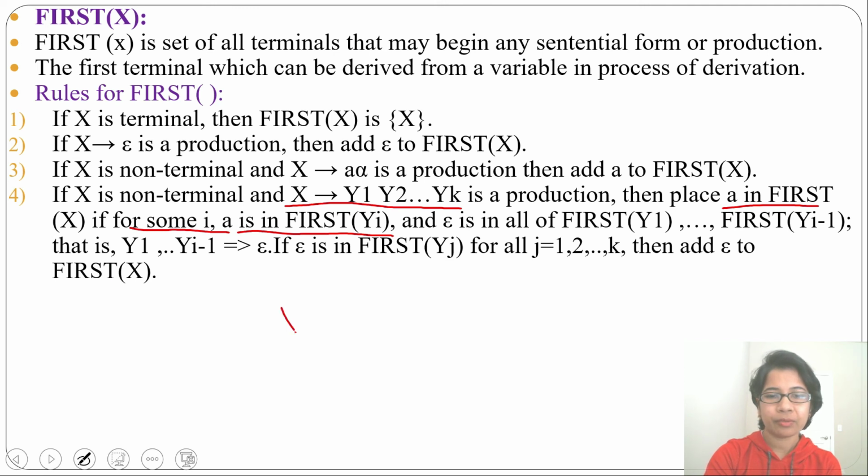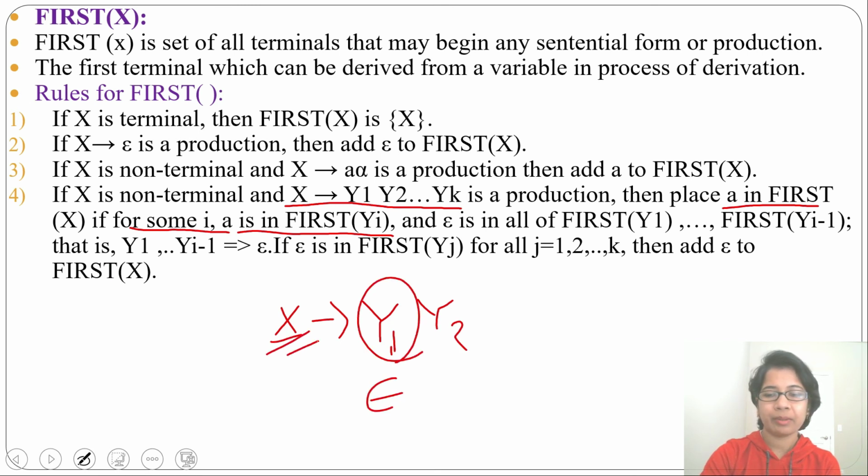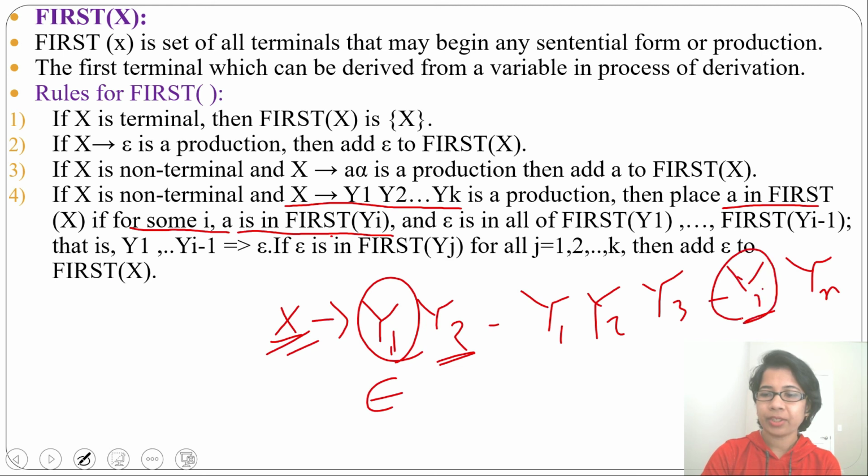Means, suppose from x you are deriving Y1, Y2 and Y1 derives epsilon, then first of x will include first of Y2. Here it is saying, suppose from x you are deriving Y1, Y2, Y3 up to Yn, then first of x will include first of Yi if all the earlier ones derive epsilon.